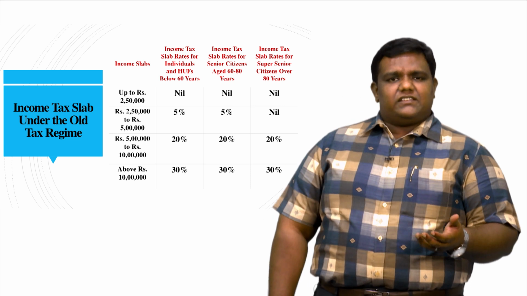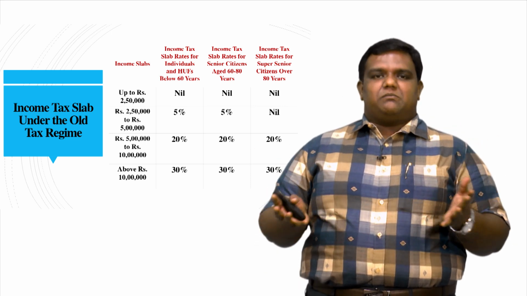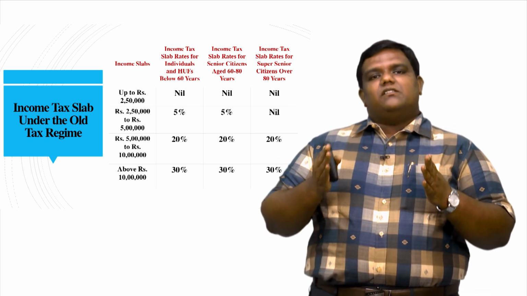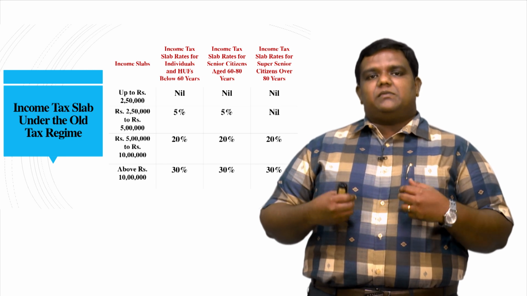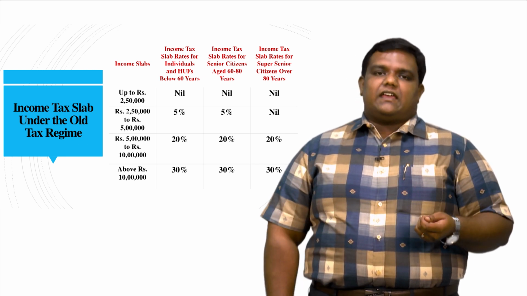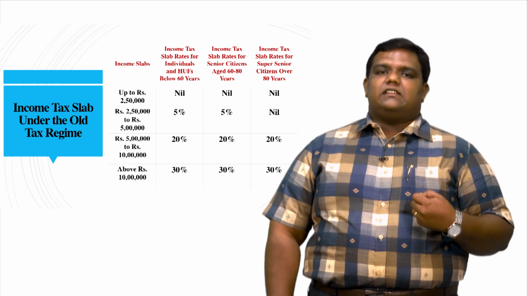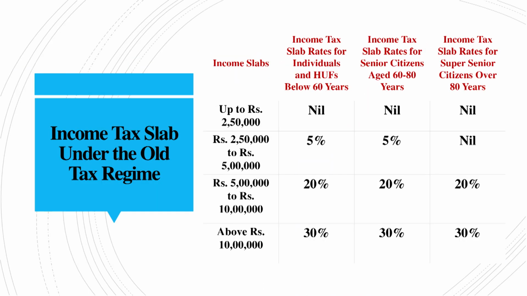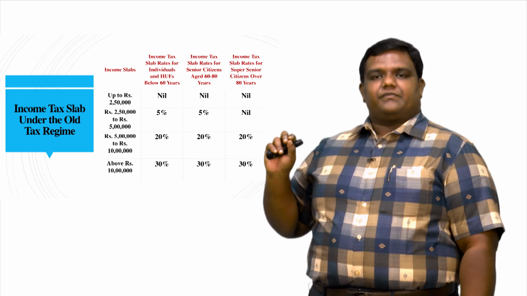When I say old regime and new regime, do not think too much about it. It is all about the option that can be exercised by every taxpayer according to our Income Tax Act. Under the old regime, if you come under the individual category but not the senior citizen category, that is your age is less than 60 years, up to 2,50,000 your tax liability is nil.